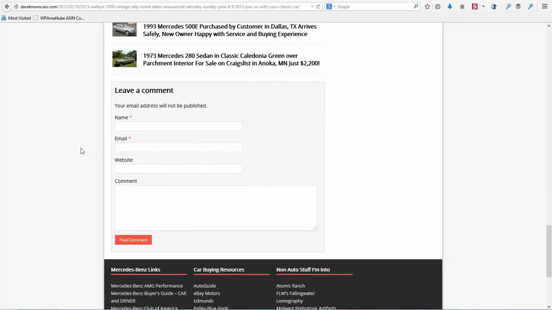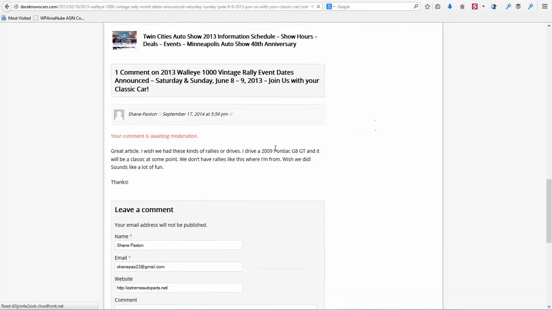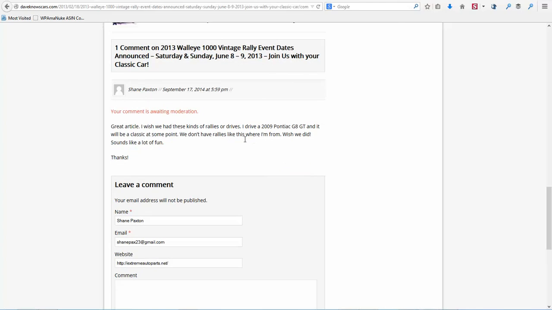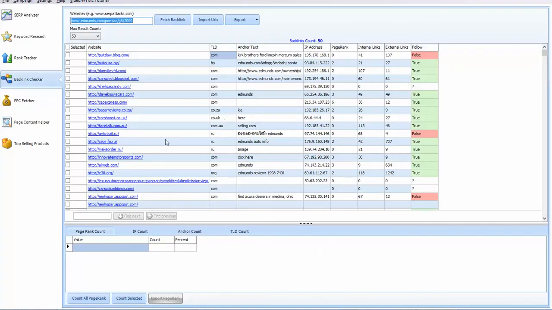Make sure you use a good email. Okay, we're going to put in our website name or URL. Now we're going to put in our comment, and our comment must have our keyword in it. Okay, so we're just going to go ahead and post our comment. Your comment will go into moderation, and hopefully we will get it approved. Okay, so that's the idea, going down through and trying to get as many of these backlinks as you can.